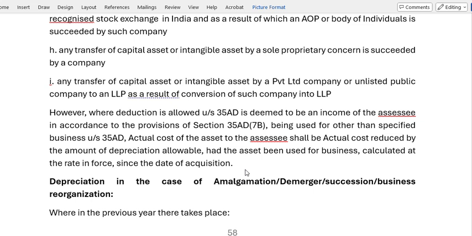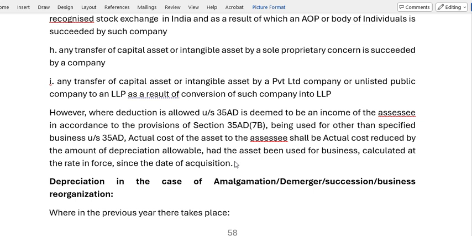So if you have transferred it to businesses other than the specified businesses, then you have to calculate the depreciation from the date of acquisition, and that depreciation amount is to be reduced. Then the balance amount, whatever WDV you get, will be the actual cost.